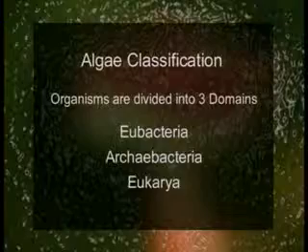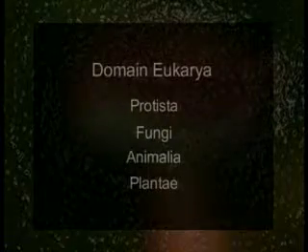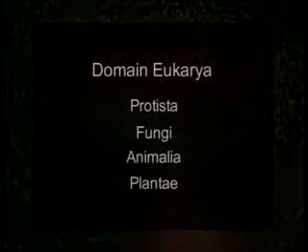At present, the living organisms are divided into three main domains. These domains are Eubacteria, Archaebacteria, and Eukarya. Thus, the domain and not the kingdom is the highest level of taxonomic category. In the domain Eukarya, the four kingdoms recognized are Protista, Fungi, Animalia, and Plantae.